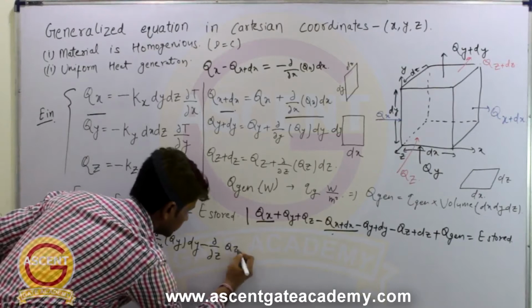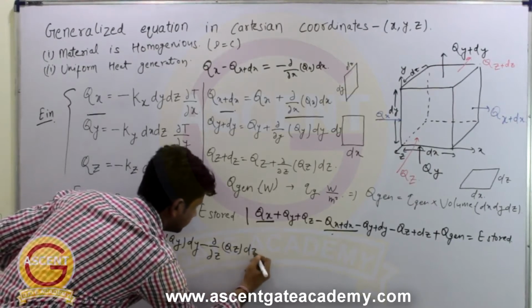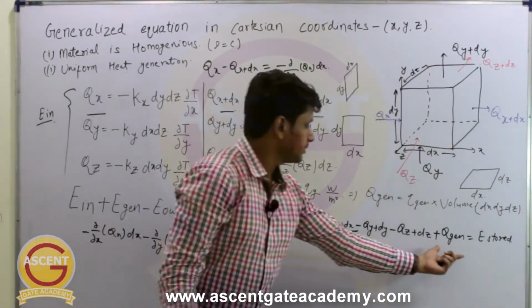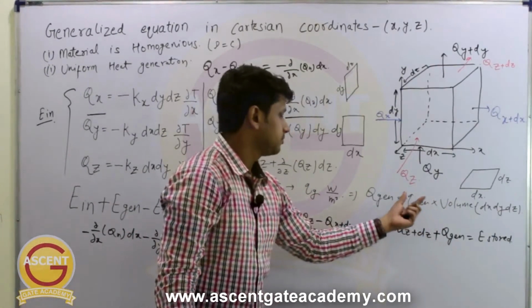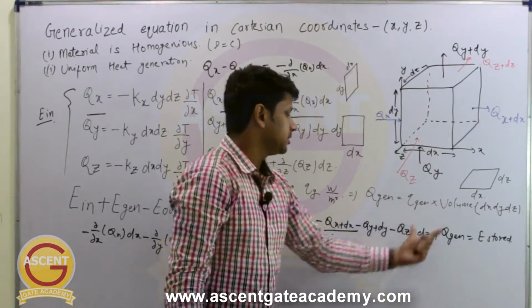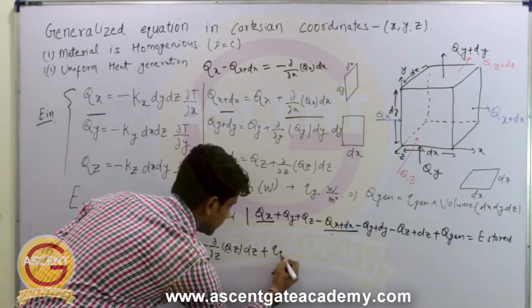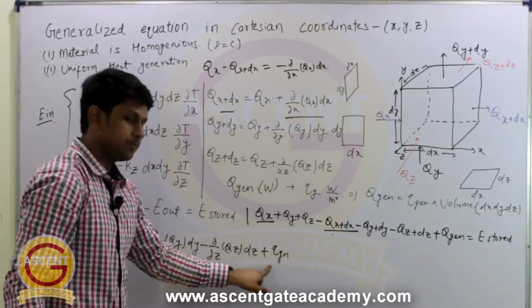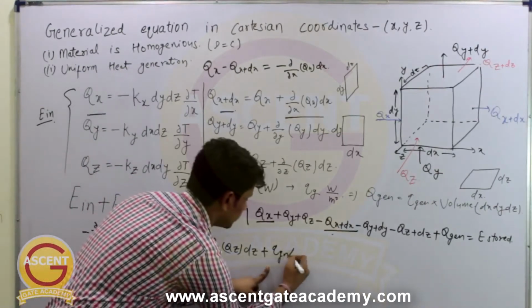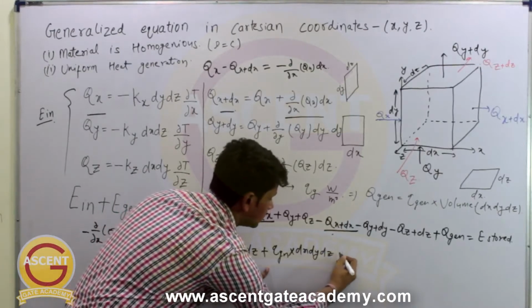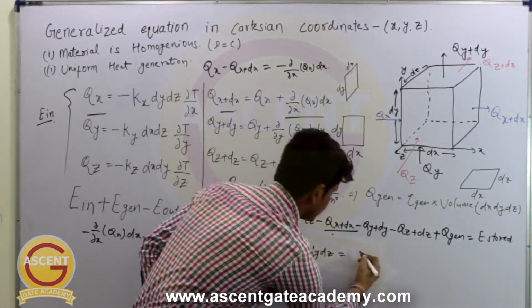Right? Now this Q generation we are writing in terms of per unit volume. So it will become plus Q generation. Since it is per unit volume, we have to multiply with the volume, dx dy dz, equal to energy stored.